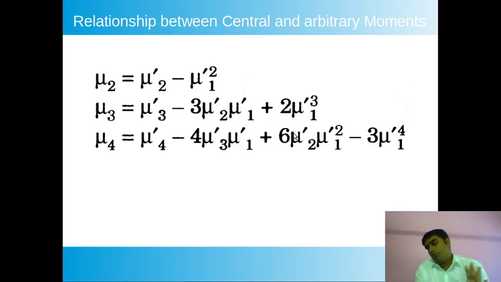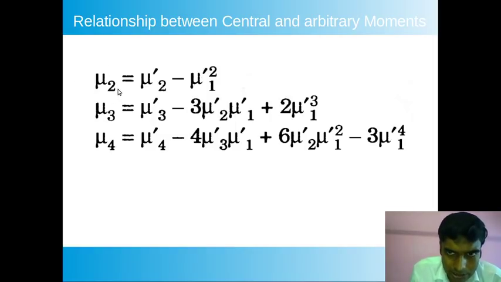Sometimes mu1 dash and mu2 dash, the arbitrary moments about any point, are supplied, and you will be asked to find mu2, the second order central moment. Then you can use this formula. So how do we remember this one?